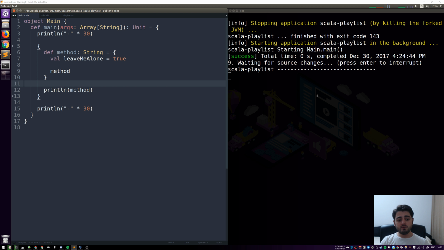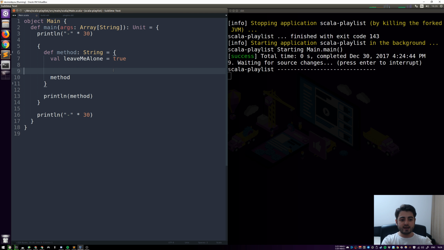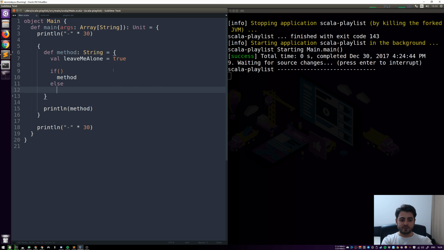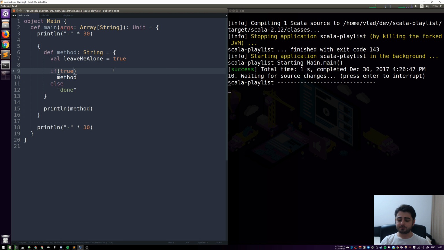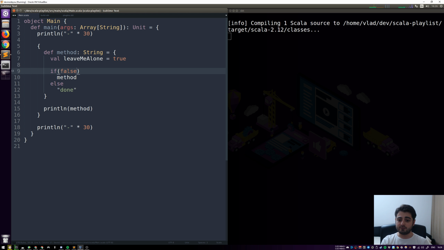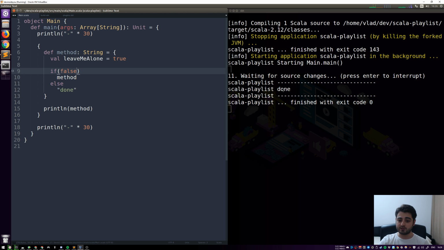All right, so we obviously don't want to have an infinite loop, right? So what is causing the infinite loop? Well, we always call method, right? So what we want is that sometimes we don't want to call method, and sometimes we just want to be done. So we want something like: if something, then call the method, otherwise just say done. What's happening right now is that if true, it just keeps calling itself, right? But sometimes we want it to be false, and we want to stop calling itself. We just want to return done as over here.